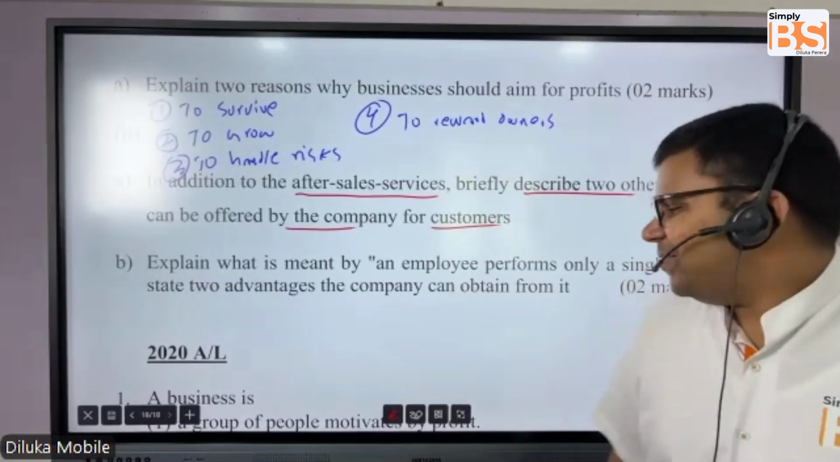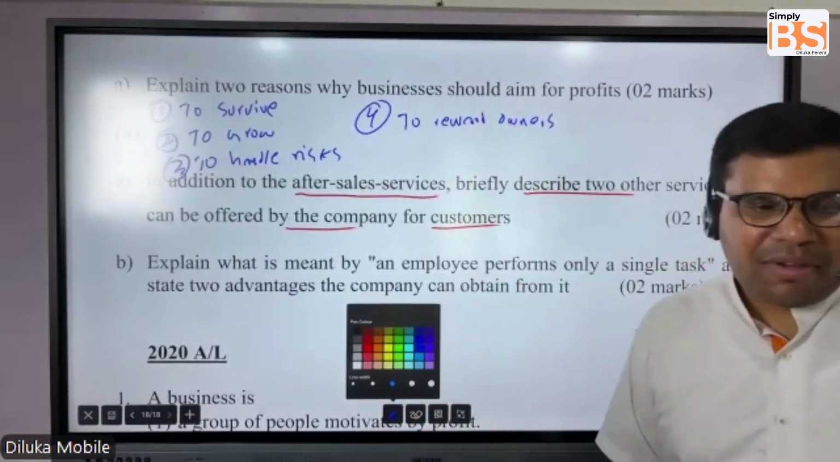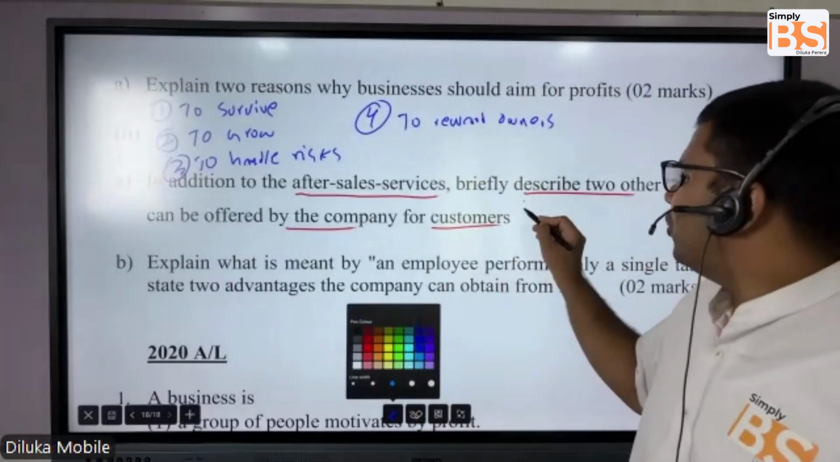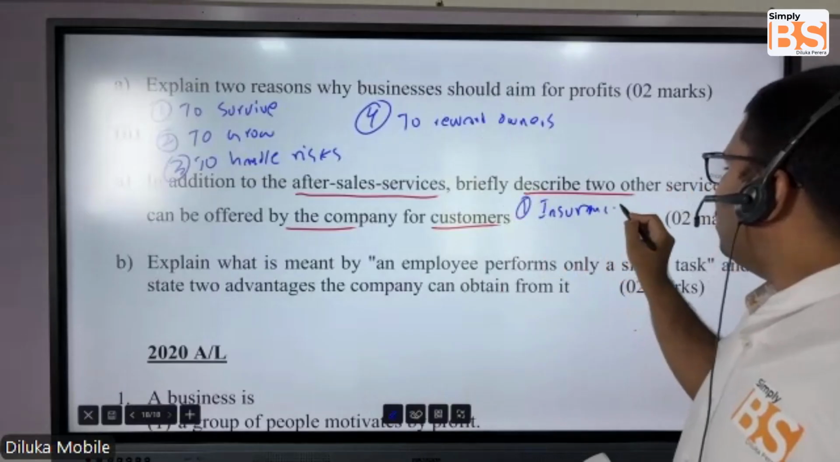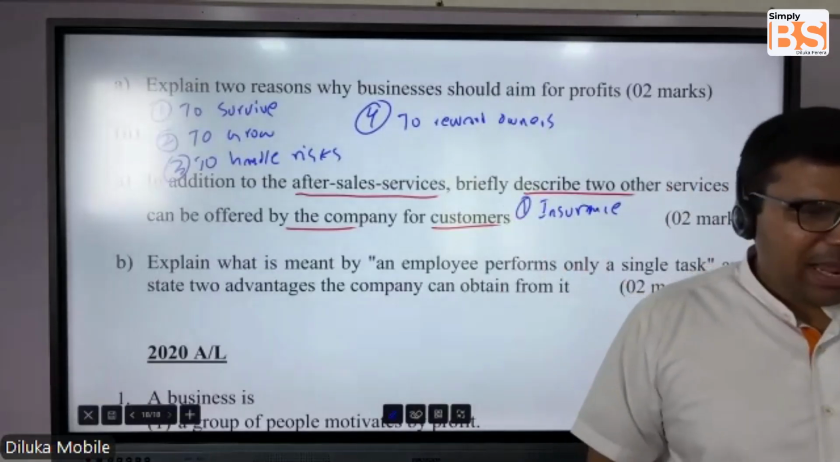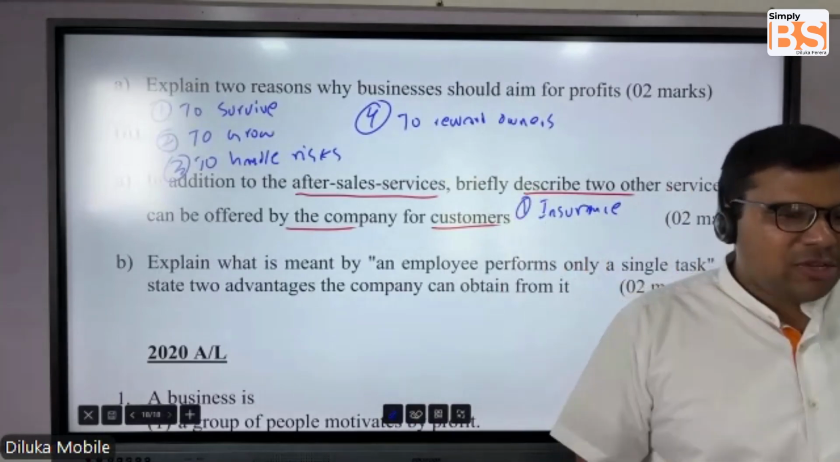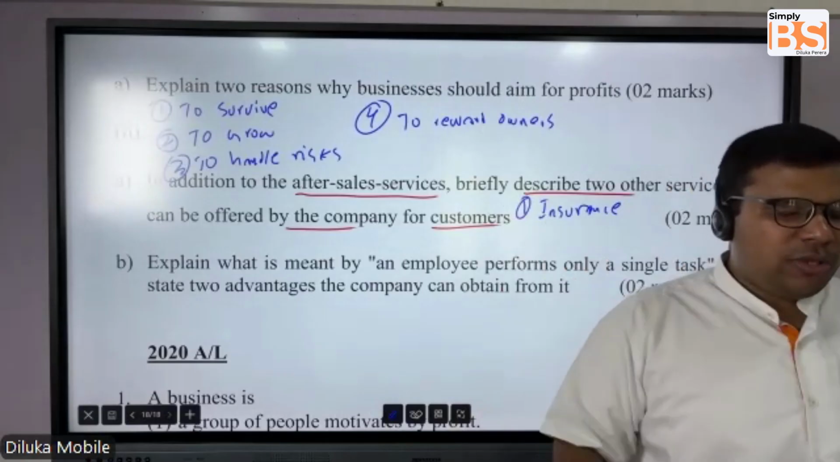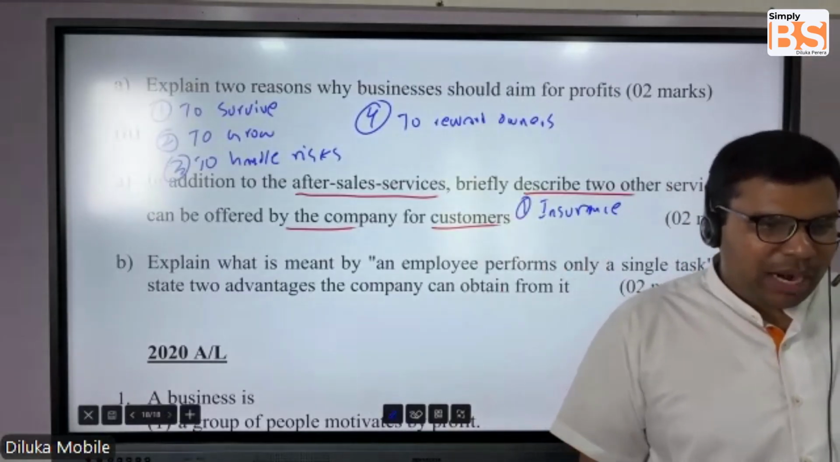So students, we can say this particular company can provide insurance services. Why? When you're buying a vehicle, the next moment you need to think of insurance, because according to the motor traffic law of Sri Lanka, you have to have at least third party insurance.